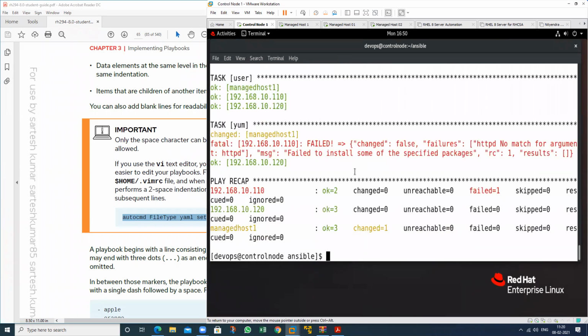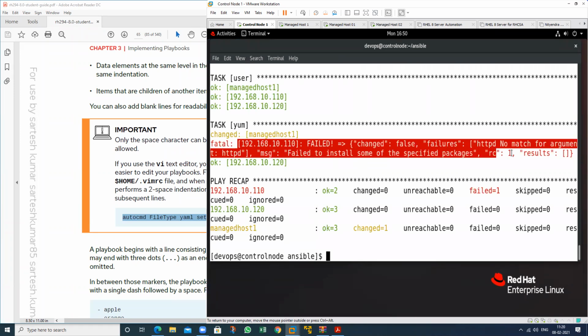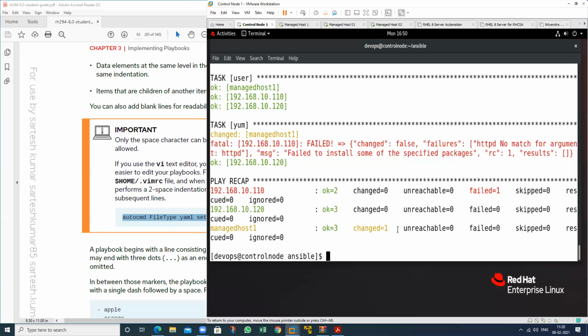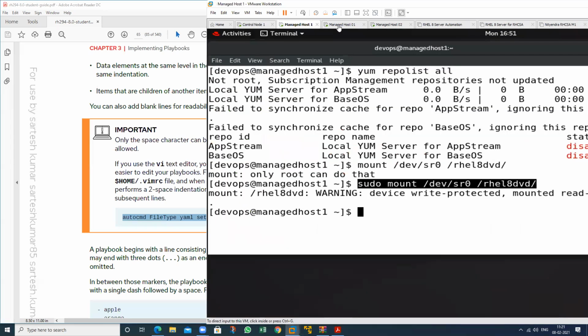It will show no mistake, but in this machine we have this particular mistake. On which machine? 110. The package is installed only in this machine. In this one the package already exists. See this one. But in this particular machine 110, what is the mistake?